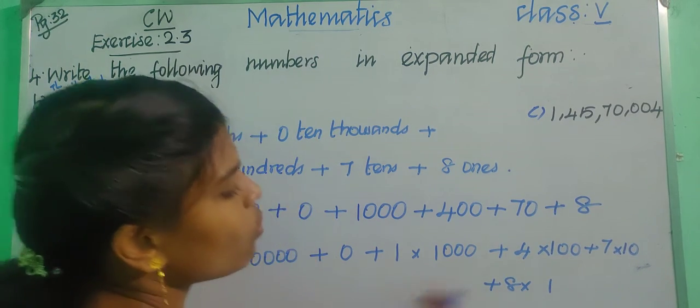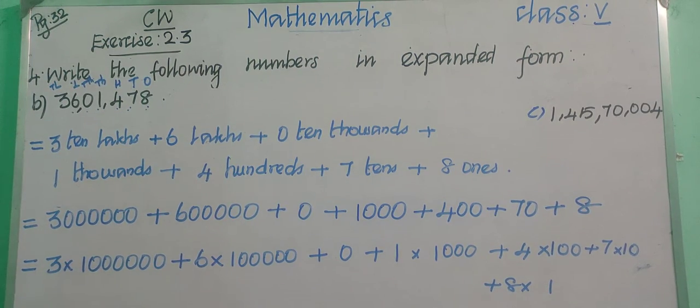Okay, 8 ones. Okay, children. So this is the expanded form. Okay, copy this in your classwork notebook. Copy this neatly. Okay. Pause the video and write. Let us see the last question. That is C question.